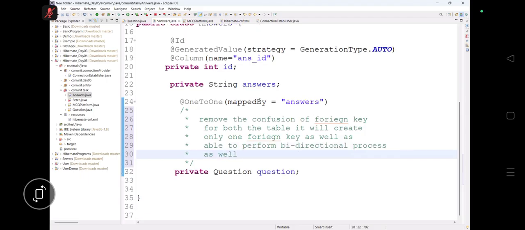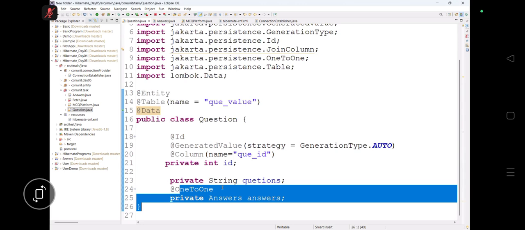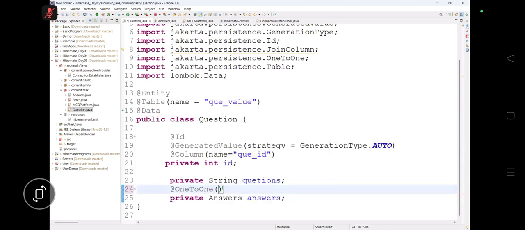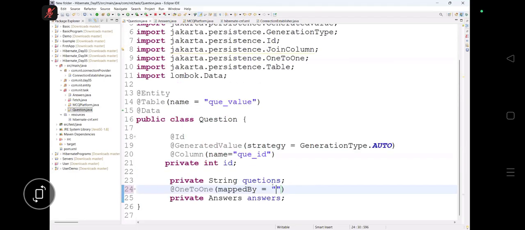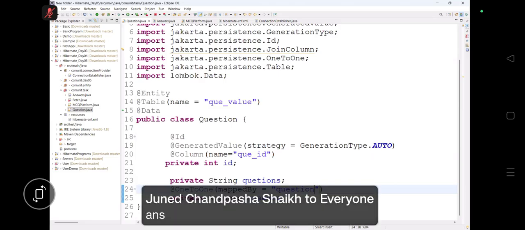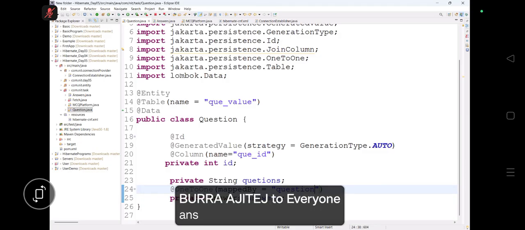Sir, what will happen if I remove mappedBy from this place? Everybody concentrate. I'm removing mappedBy from this place, and I'm going to write mappedBy in this other place. Does this mappedBy have the same name as this one or not? Yes. If I am making some mistake, first let's see, and after that I will show you the mistake. Now tell me, where will the foreign key be created, in question or in answer?